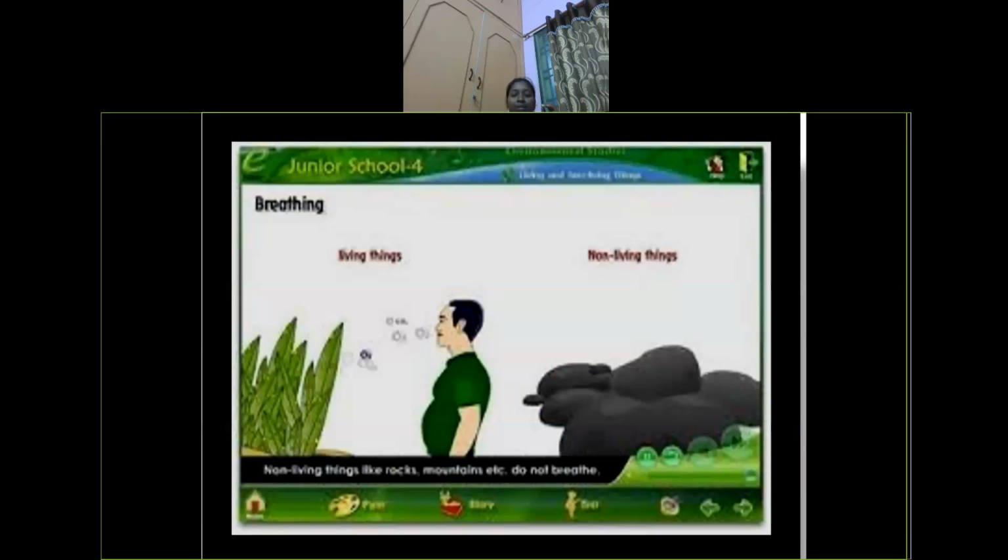See, this is the example. There is a person and a rock. You can see there is an air bubble. It shows that living beings or human beings are breathing. The rock does not breathe.